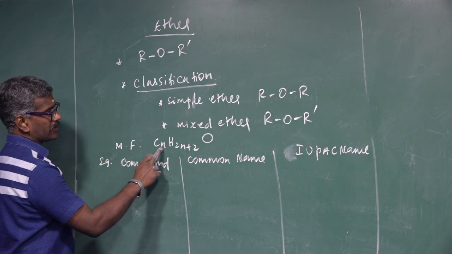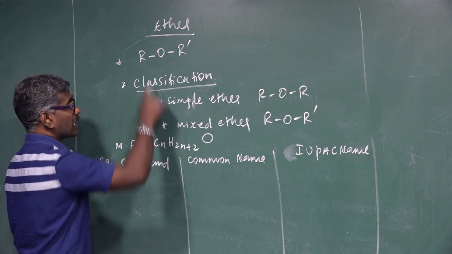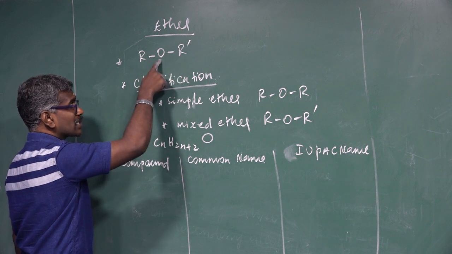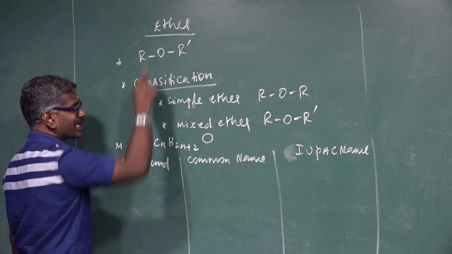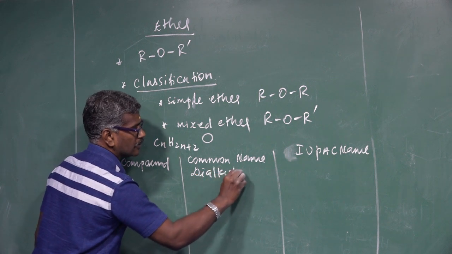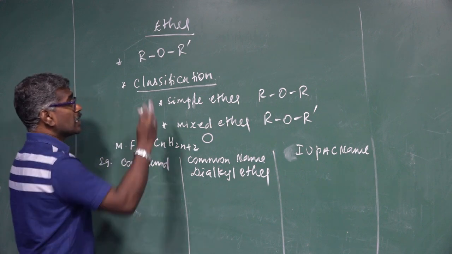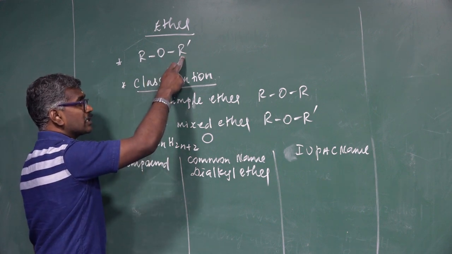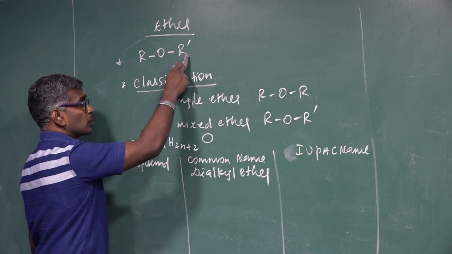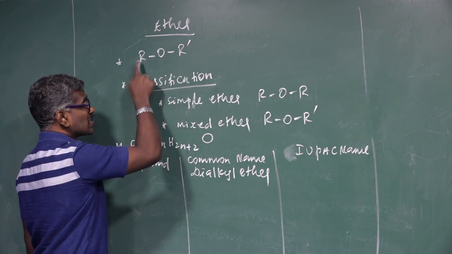What is the molecular formula? CnH2n+2O. What is the common name? There are two alkyl groups attached to the oxygen atom, so dialkyl ether. What is the IUPAC name? The oxygen atom goes with the alkyl group with the smaller number of carbon atoms, so alkoxy alkane.